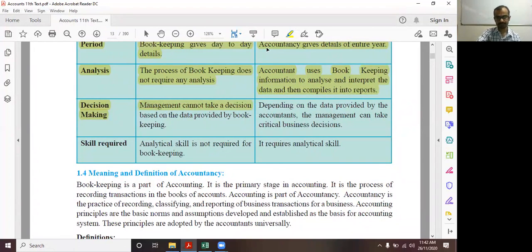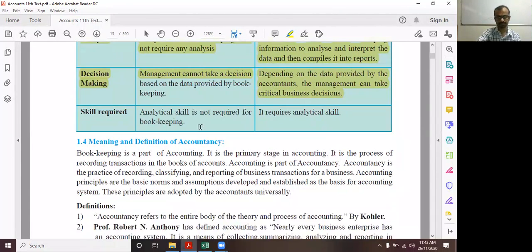Depending on the data provided by the accountants, the management can take critical business decisions. So basically, management can take the decision after the analysis and interpretation part gets over, and that part is involved in accountancy. Skill required: analytical skill is not required for bookkeeping. Accountancy requires analytical skill. Why doesn't bookkeeping require it? Again, the logic and answer are the same: its scope is limited to recording the transaction.